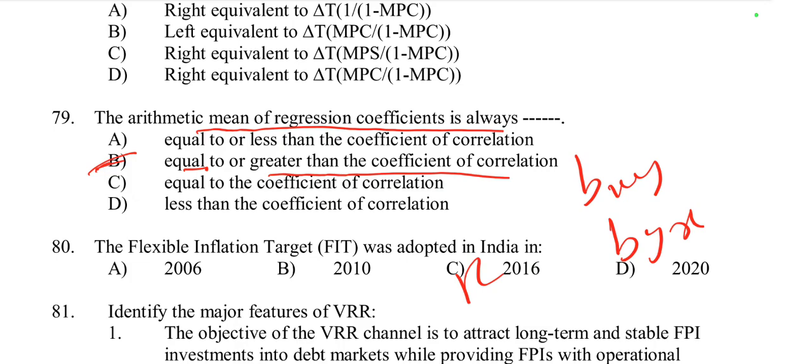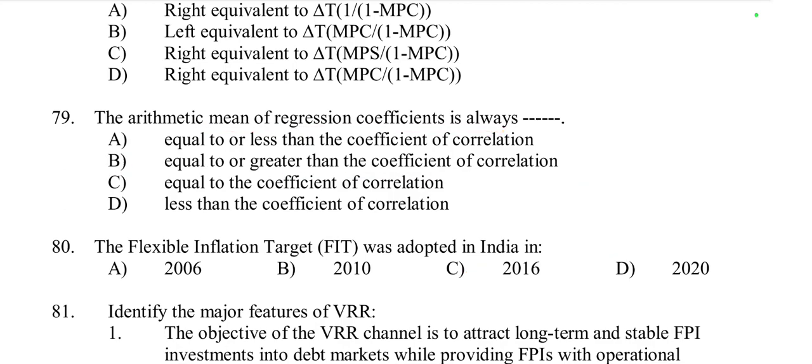This relationship arises because the correlation coefficient represents the strength and direction of the linear relationship between two variables, while the regression coefficient reflects the slopes of the regression line. So it is either equal or greater than the coefficient of correlation.